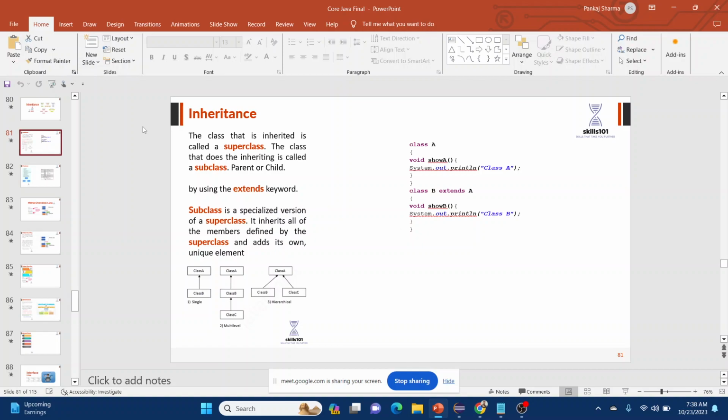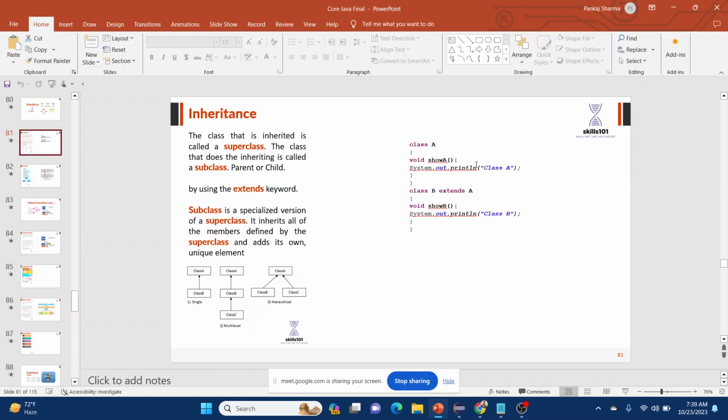So there are three kinds of inheritance that Java uses. First is single inheritance, second is multi-level inheritance, third is hierarchical inheritance. So what is single inheritance? If we take an example of how to implement that in our code, say we created two classes, class A and class B. We just use a keyword called extends and use the name A. So B is the subclass over here and A is the superclass.